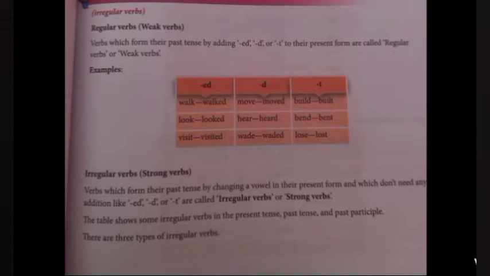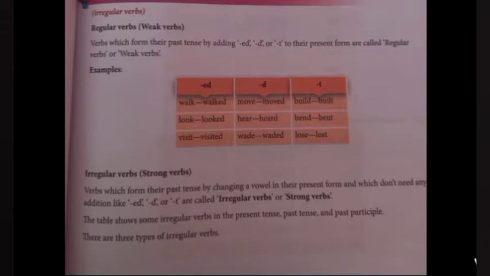To make walk into the past tense, we add ed. I walk, present tense. I walked, past tense. For move, we add only d, because e is already there. And build becomes built. So this is a way of forming regular verbs.